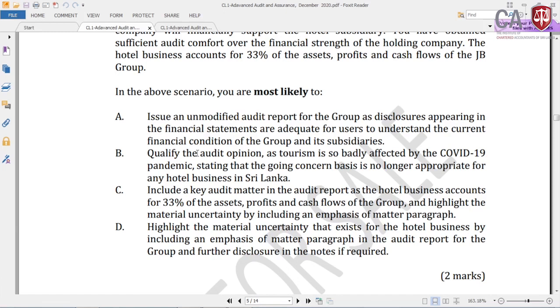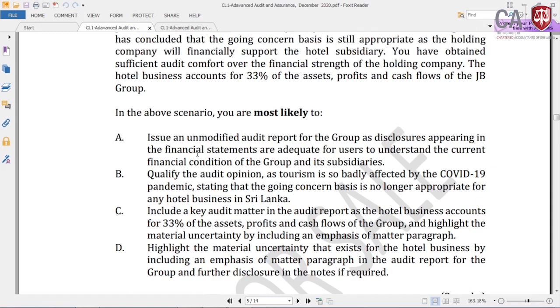Answer B: qualify the audit opinion as tourism is so badly affected by the COVID-19 pandemic, stating that the going concern basis is no longer appropriate for any hotel business in Sri Lanka. Answer C: include a key audit matter in the audit report as the hotel business accounts for 33% of the asset, profit and cash flows of the group, and highlight the material uncertainty by including an emphasis of matter paragraph. Answer D: highlight the material uncertainty that exists for the hotel business by including an emphasis of matter paragraph in the audit report for the group, and further disclosures in the hotel note is required.